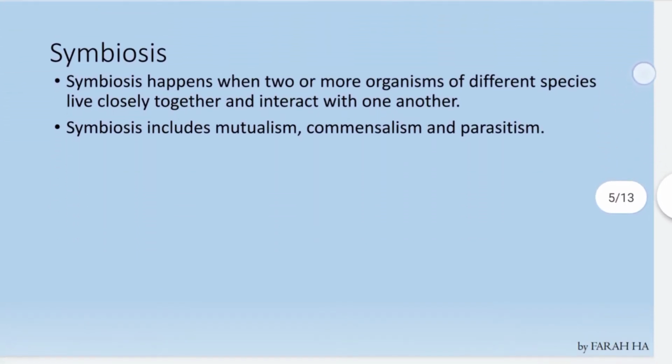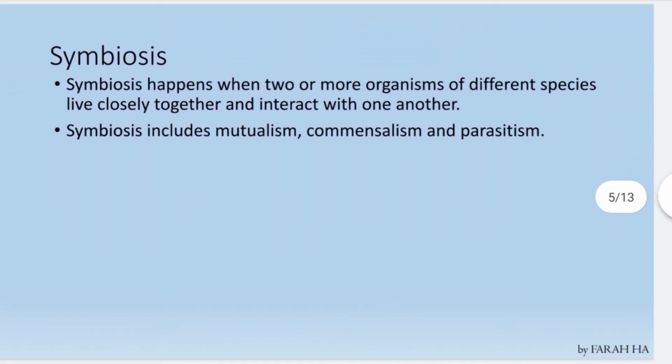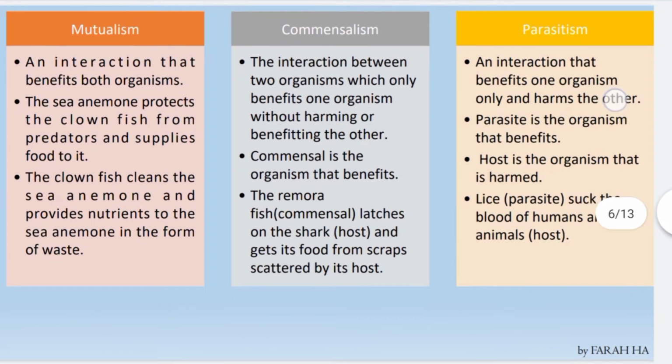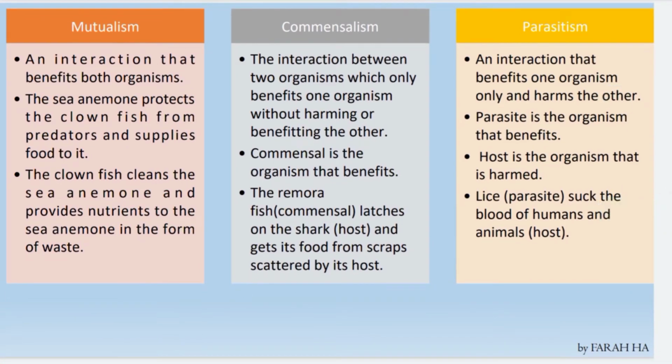First, symbiosis. Symbiosis happens when 2 or more organisms of different species live together and interact with one another. Symbiosis includes mutualism, commensalism, and parasitism. Mutualism is an interaction that benefits both organisms.